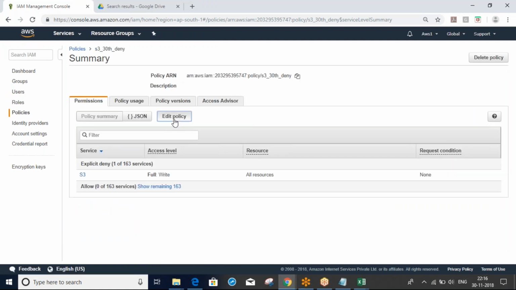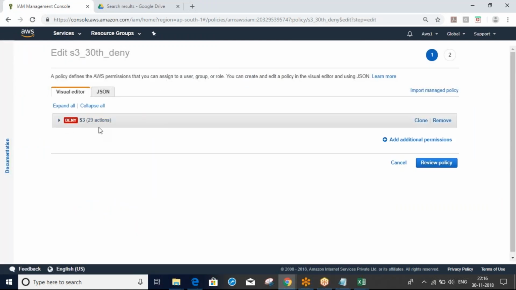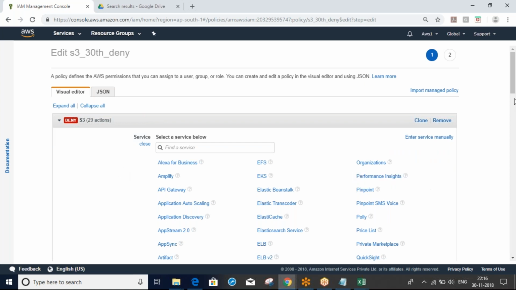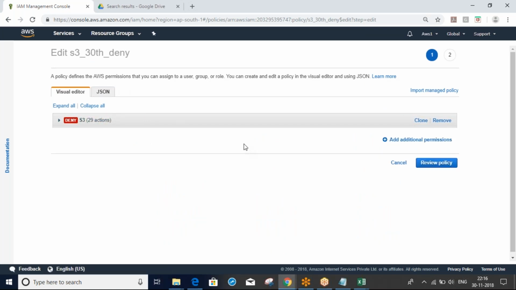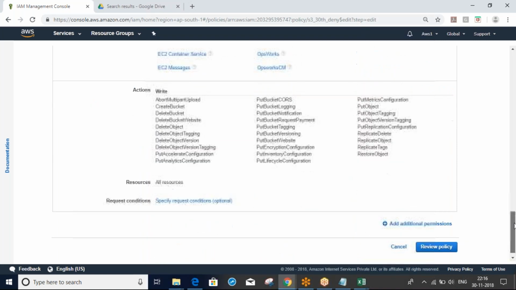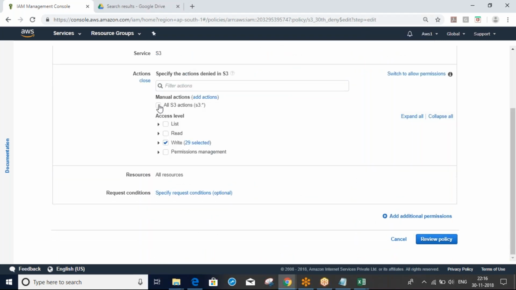So here what I will do is use a full deny. Here I give S3 full deny. Okay, I am giving full deny.